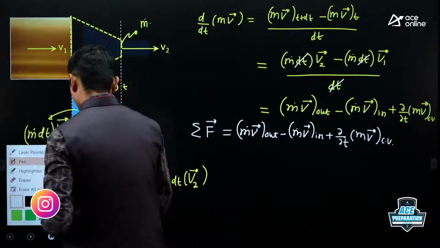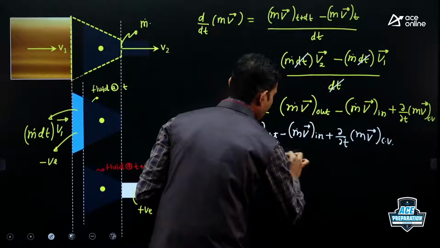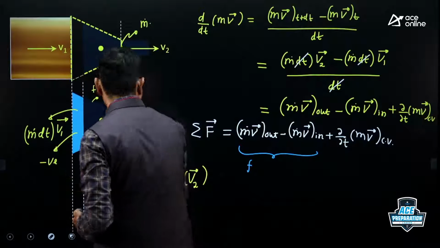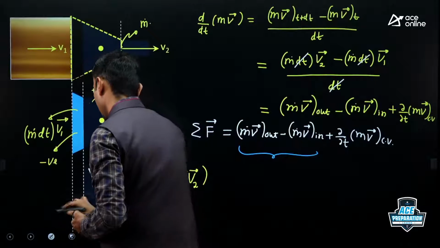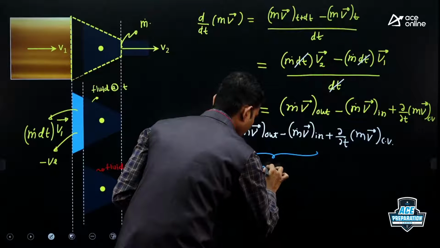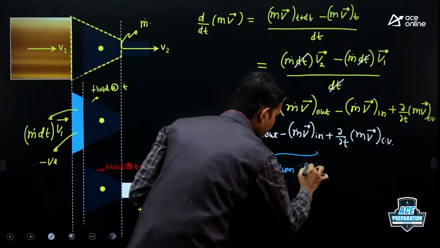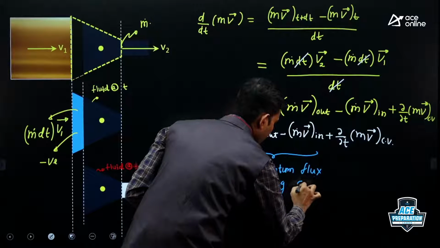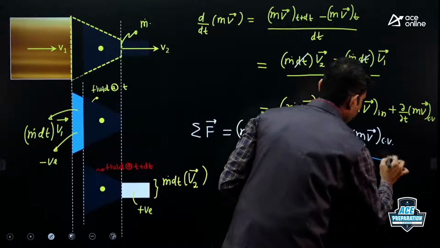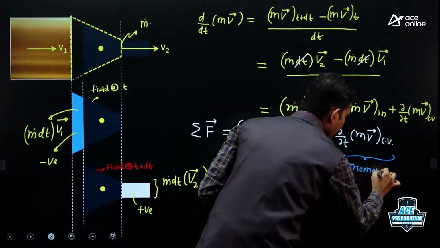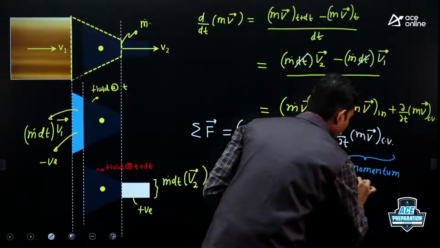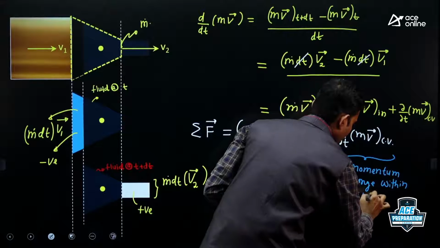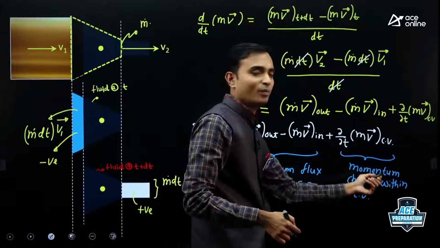So here the first term represents momentum flux crossing the control surface, whereas this represents momentum change within control volume. So of course it is derivative with respect to time, so it is rate of change of momentum within control volume.